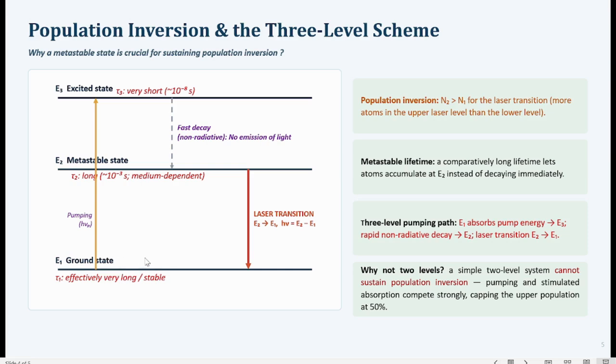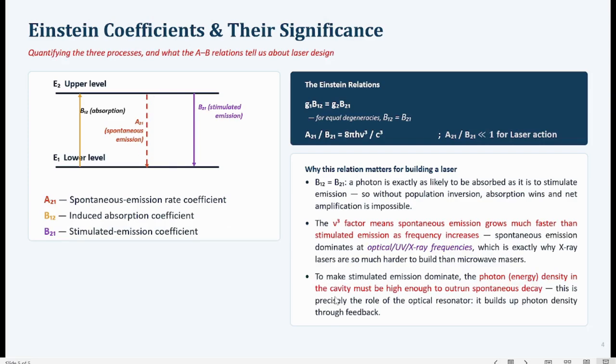Atoms are here for a very long time, and these E2 and E3 are excited energy levels of the atoms. Now this E3 excited state has a very short lifetime of the order of 10 raised to the power minus 8 seconds, whereas this excited state that is known as the metastable state has a relatively longer lifetime of the order of 10 raised to the power minus 3 seconds, which is quite large compared to the lifetime of this excited state.